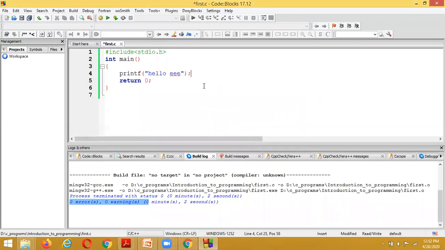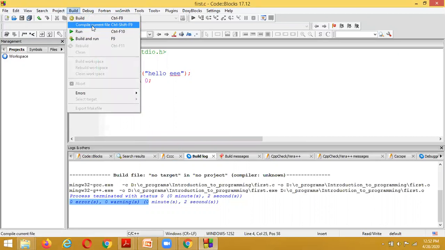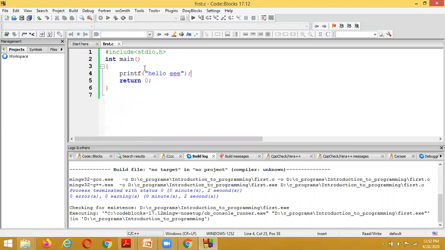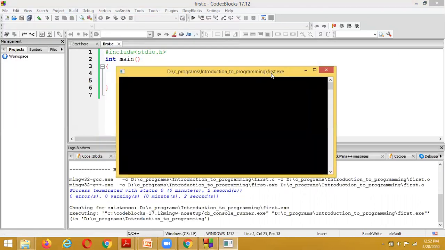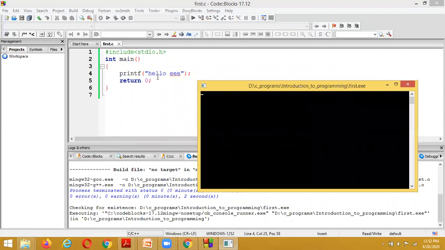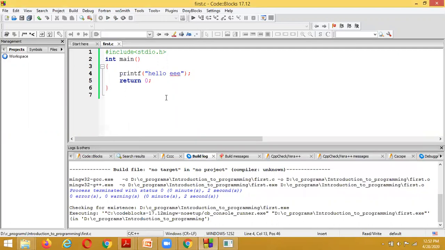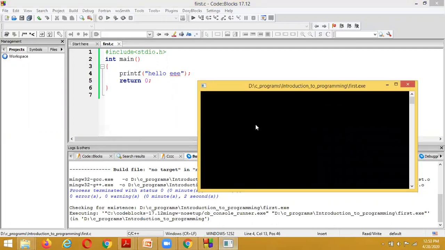And if I execute once again, if I compile and run, it is going to give the output. Why? Because we have already compiled successfully. So even though we delete that file, it is going to show the output of this particular program. What is the output? It is going to display Hello triple.